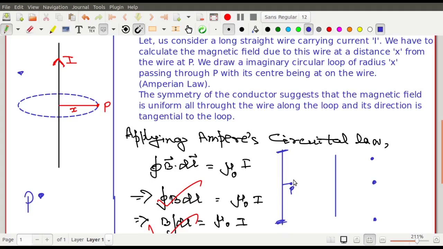Why can you do that? Suppose you are standing over here, this is completely my thinking, I think like this, maybe you will also like it, so you will also understand this one. Suppose this is where you are standing, very close to this wire. Can you see the end points of it? The answer is no sir, I cannot see the end points, right? You are standing very close to the wire, can you see the end points of it? So the simple answer is no, you cannot see the end points of the wire, right? Is that clear? If you cannot see the end points, then to you it appears to be what wire? To you it appears to be an infinite wire.